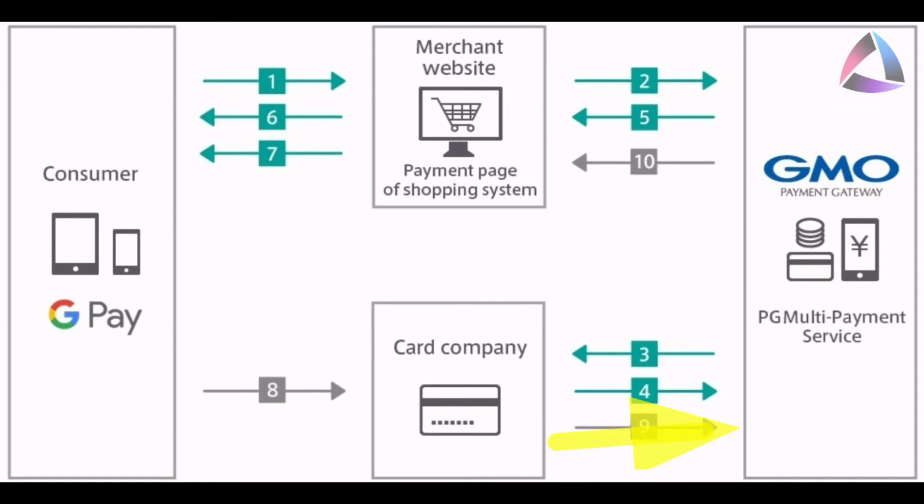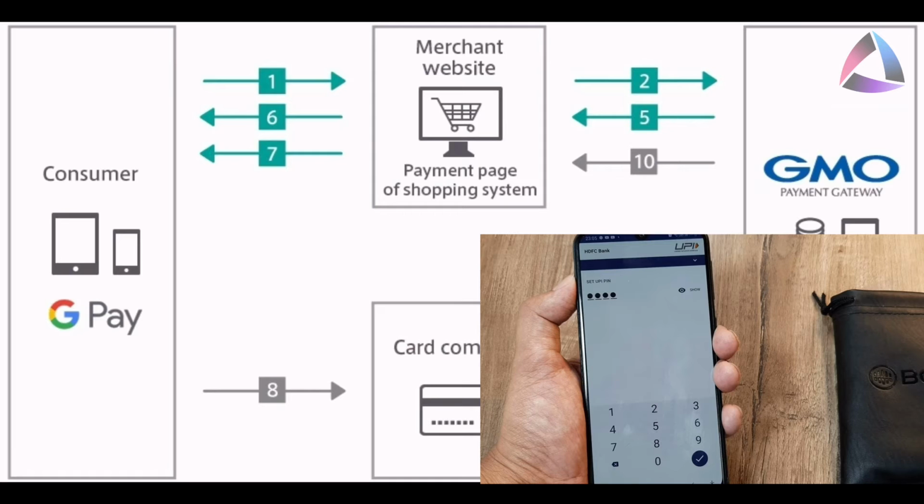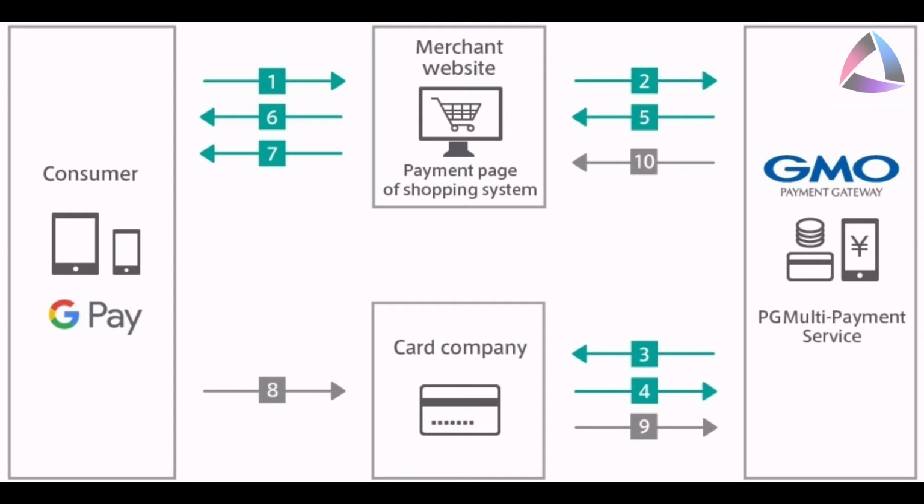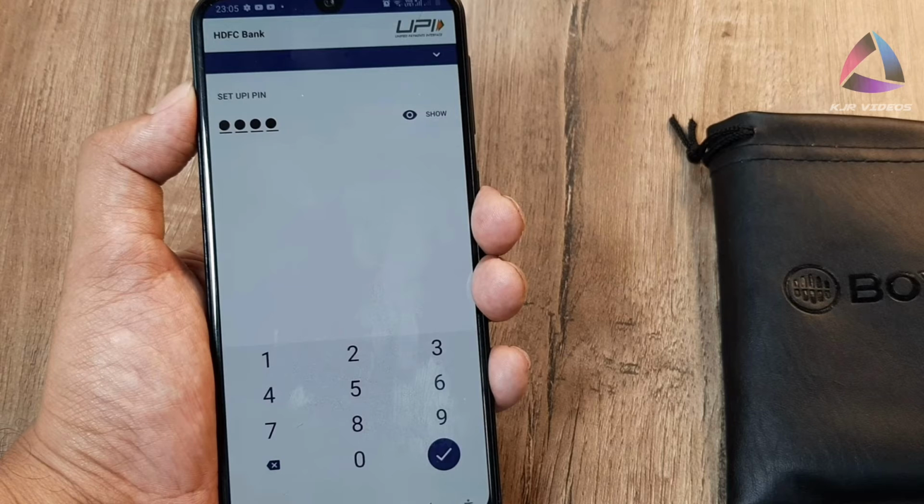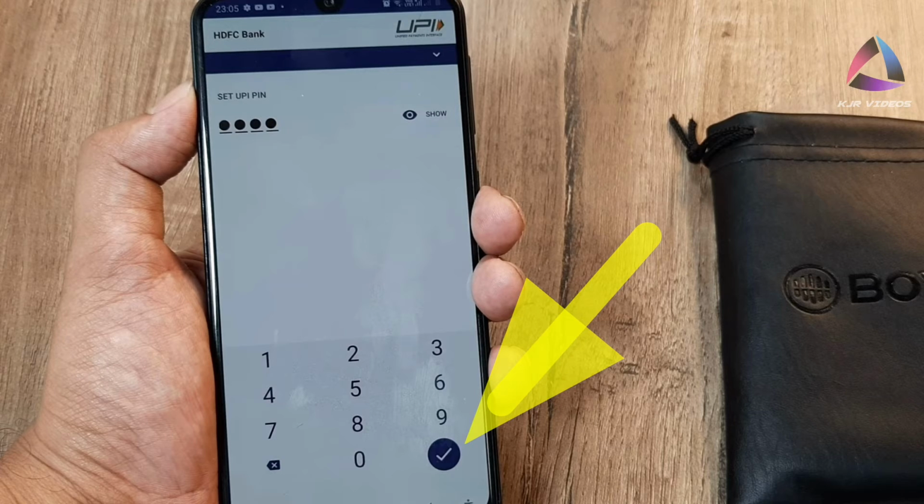Then the fourth step comes back from the card company to the GMO payment gateway. Then it is transferred to the merchant website, and again to the customer. This step is very important. In this step, we need to enter our BHIM UPI PIN, a 4 or 6 digit PIN. After the seventh step, we just click the OK button, the right icon. Okay, then the payment is done.